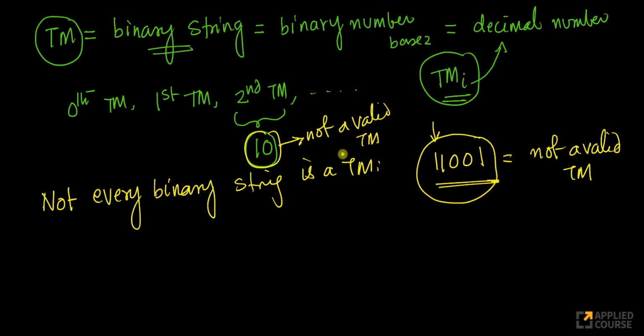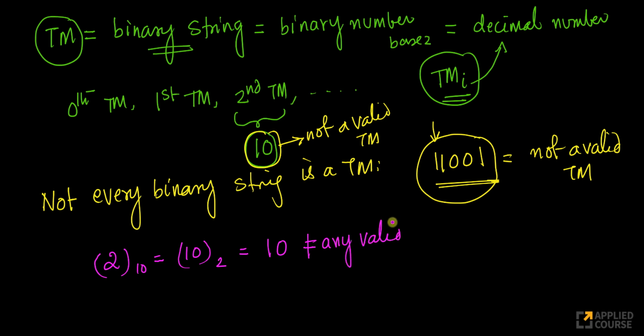So now can we fix this somehow? The fix that we say here is this: if there is any number, so take number 2. Take number 2 in base 10. This is 1, 0 in base 2, right? If I interpret it as a binary string, this is 1, 0. But this is not equal to any valid Turing machine's binary encoding, right? Because this is starting with 1 here. Then what do I do? Can I create a Turing machine corresponding to this?